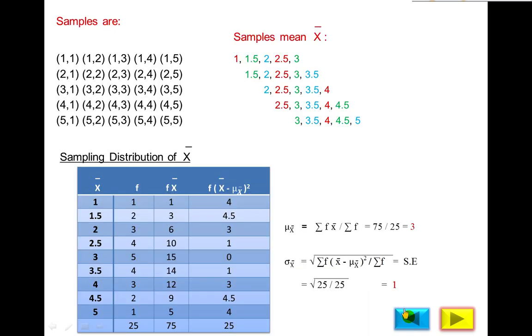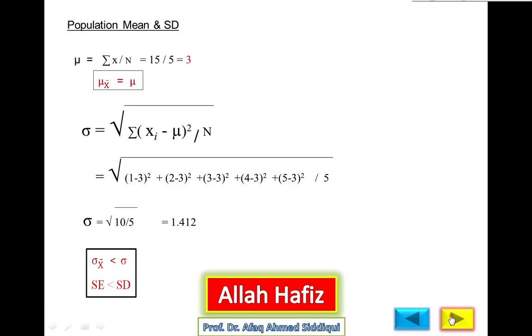You have calculated that standard error is 1. So standard error is always less than the population standard deviation. From this you can conclude that standard error being less than standard deviation means standard error minimizes the variation of the data, because we calculate the variation between the sample means.